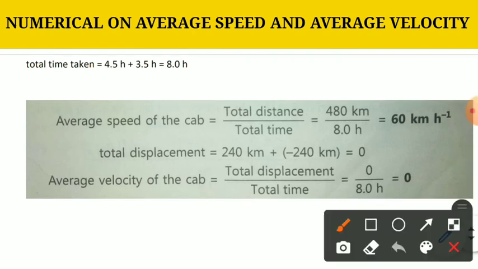Now, what about the total displacement? It is 240 kilometer minus 240 kilometer. It will be 0 because positive in going and negative in coming in the opposite direction.